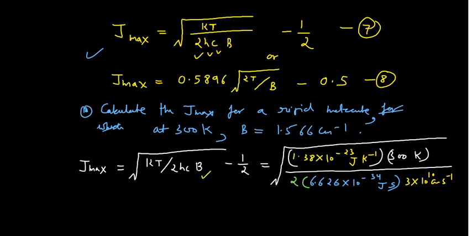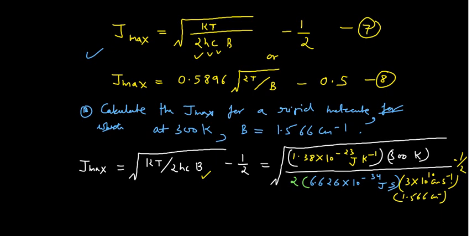Then you put this particular value. I do not have space, so you can consider I am multiplying this value: 1.566 centimeter inverse, which is the value of B. And of course this factor, and minus 1/2 is always there. So now you understand why I have used 3 × 10^10 centimeter per second, because I have the value of B in centimeter inverse.